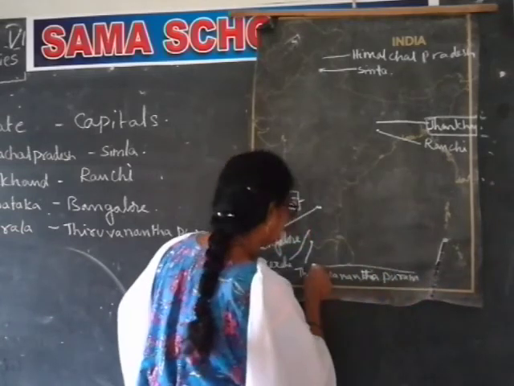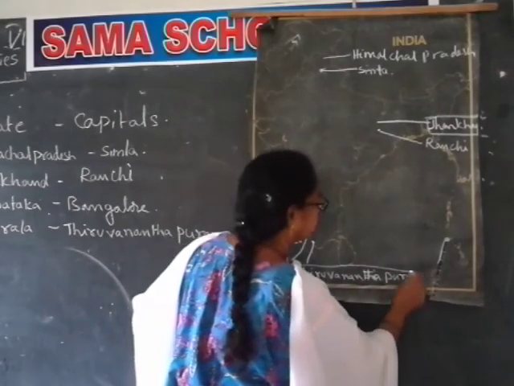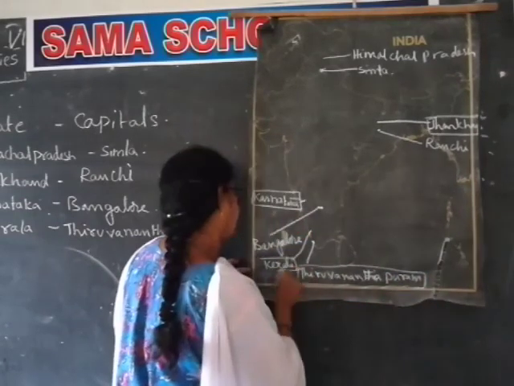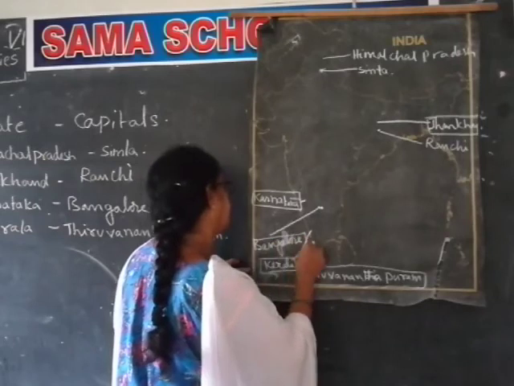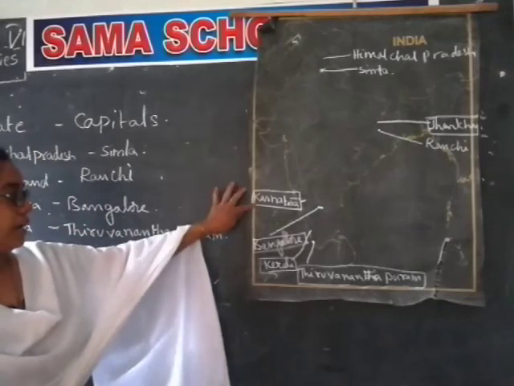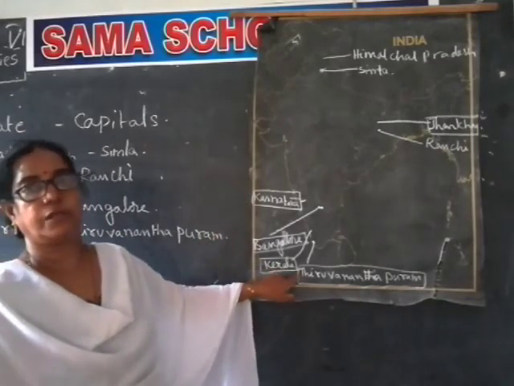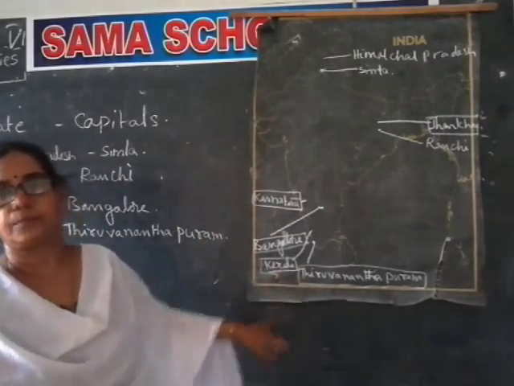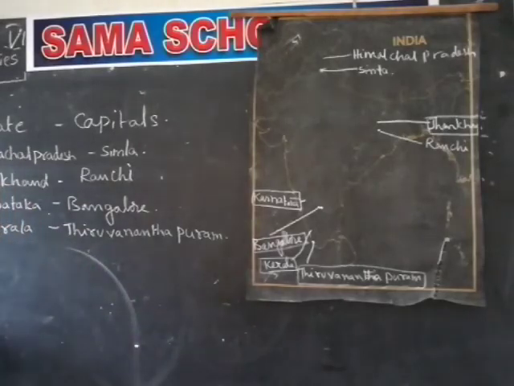For this also we put the box. Karnataka, Bangalore. Kerala, Thiruvananthapuram. Both are in South India.